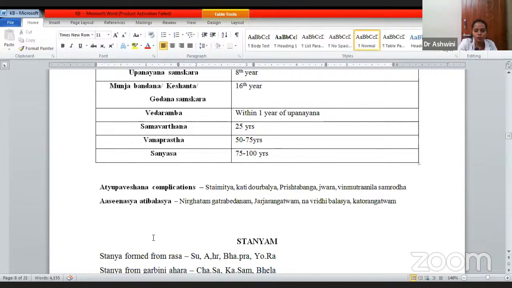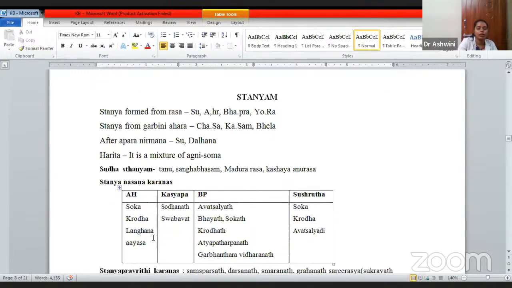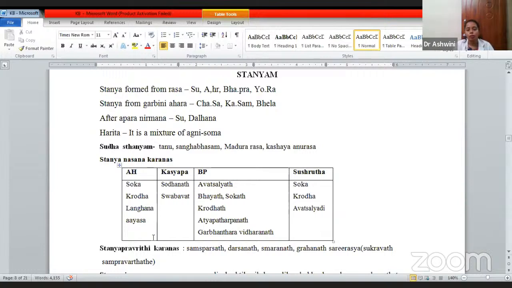Now coming to stanya. This is also important. It comes in two parts. Even in Prasuti and Stri Roga also you will get Stanya Dushtis, all those will come. And even in Kaumarabhritya also you will get. Stanya is formed from rasa. So there are many opinions on how Stanya Utpatti is going to form. According to Sushruta, Hridaya, Bhava Prakasha and Yoga Ratnakara, Stanya usually we get from the rasa.